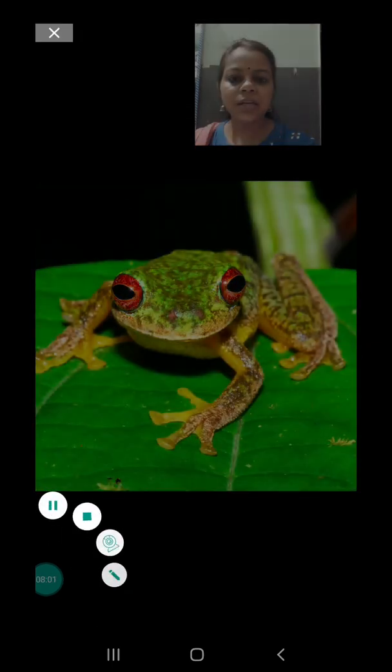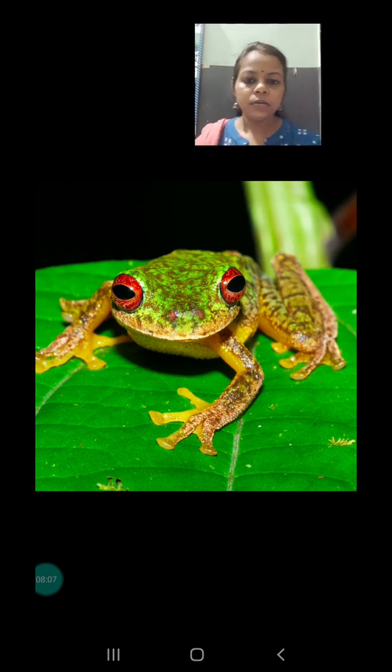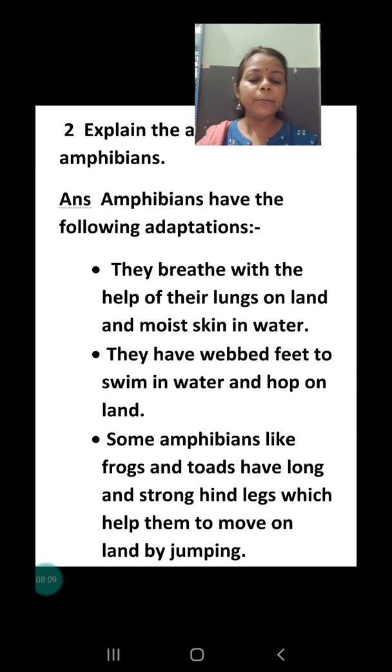As you can see, I have explained earlier, these back legs are very strong and long, which help them to jump from one place to another. These legs are called hind legs, which are situated at the back and are used to jump on the land, and sometimes from the land to the water also. So these are the adaptations found in amphibians.